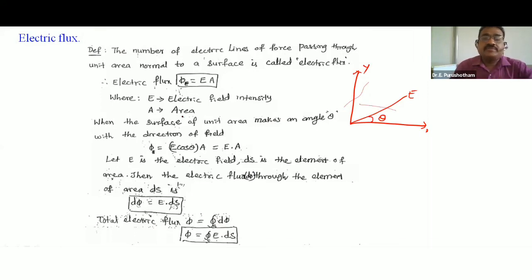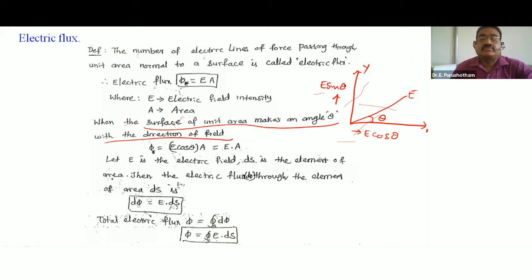Consider when a surface of unit area makes an angle with the direction of the field. So this surface gets some angle theta. Along the x-axis, we can write E cos theta, and along the other axis, E sin theta.